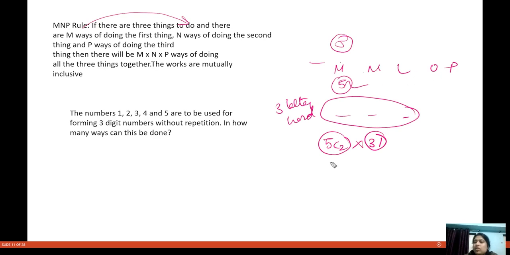In 5C3 ways I can select three letters out of five, and in factorial 3 ways I can arrange them. Or I can directly do 5P3. In this I am already selecting and arranging also. So this is the way of doing things.